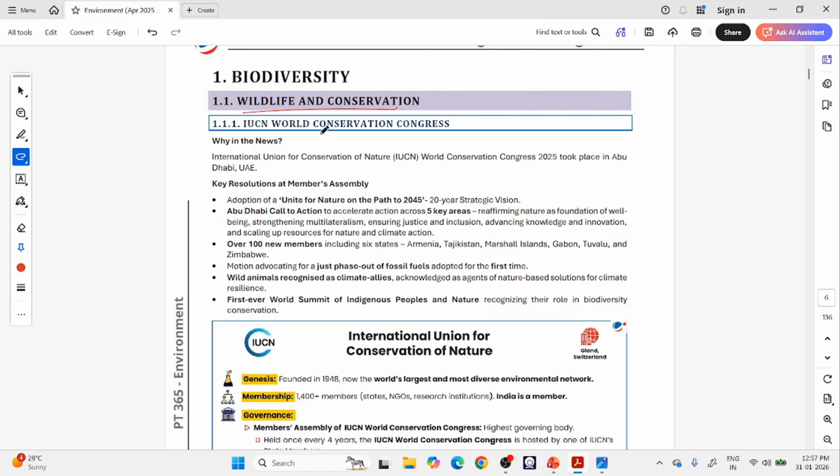So first news is about the IUCN World Conservation Congress. It is a meeting of an organization called IUCN. This 2025 IUCN World Conservation Congress is taking place in Abu Dhabi.